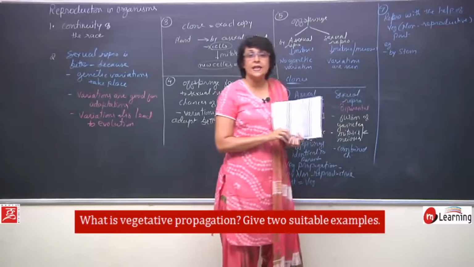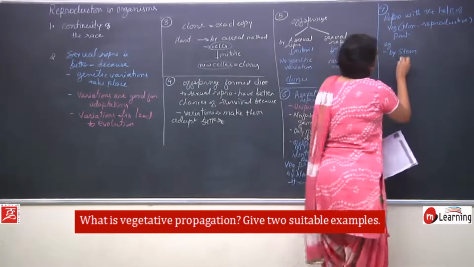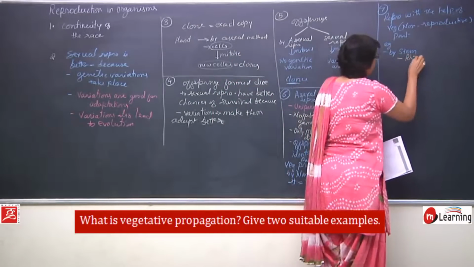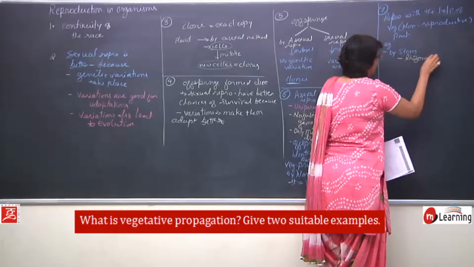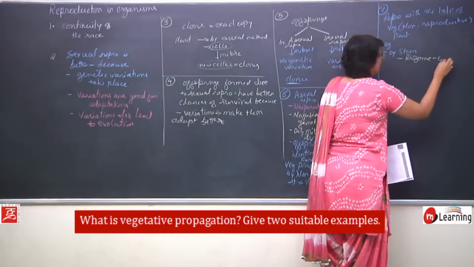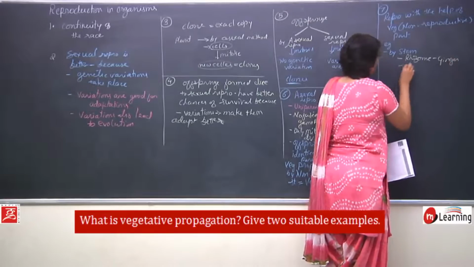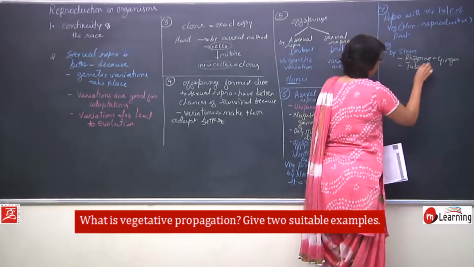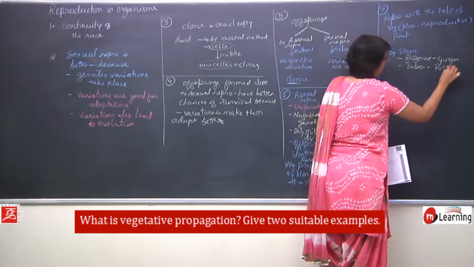We took many examples like rhizome. Rhizome is in ginger, tuber in potato.